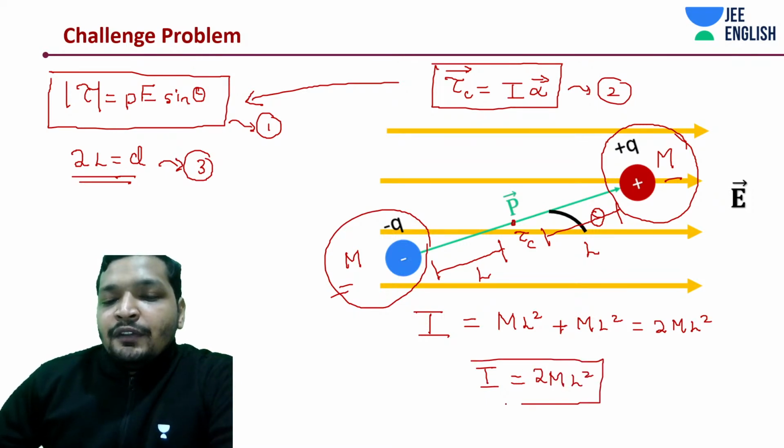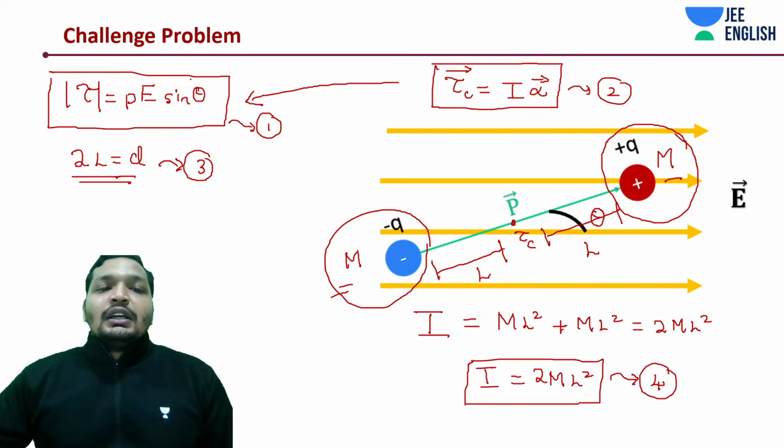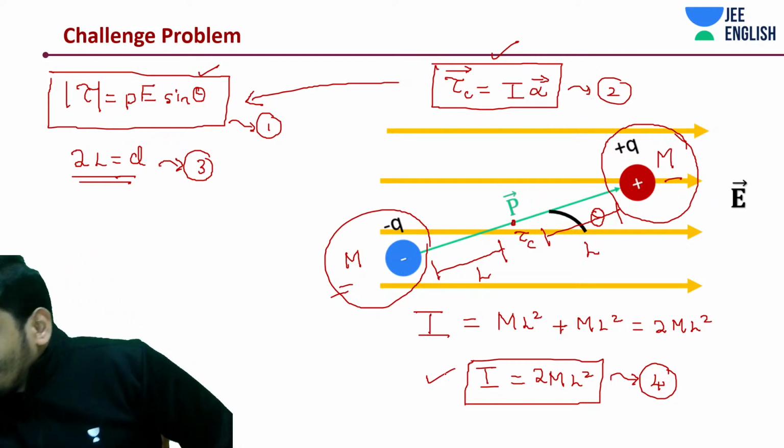We have four such things from which we can derive our final answer. For the answer we need 4. Generally, to do your question you just need 3. First, you need to understand that a torque exists in a uniform electric field. You need to know the torque equation. Next, you need to know how to calculate the moment of inertia.